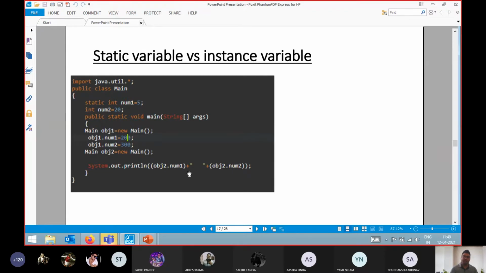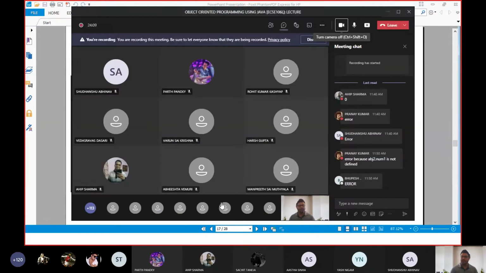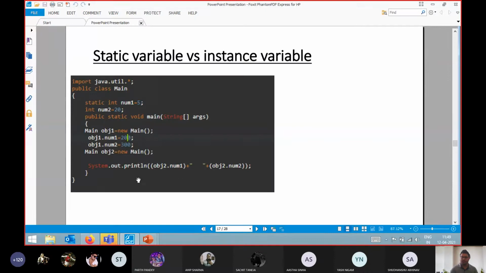Any other answer? You can post in the chat box. If anyone has a different answer, you can directly ask me. For this particular question, what will be the output? Just post your answer.